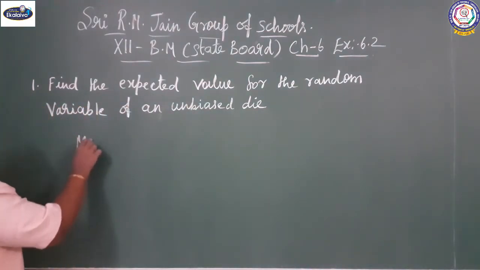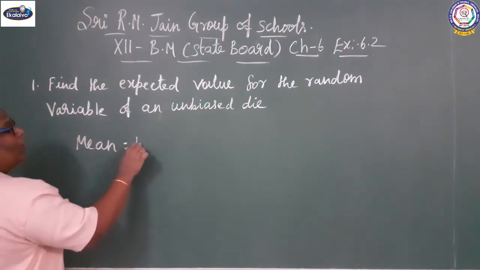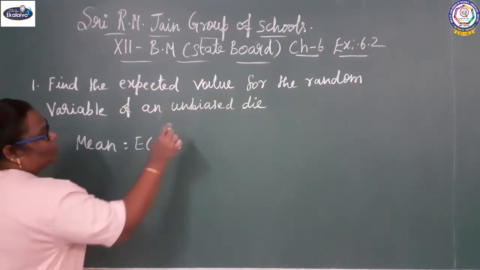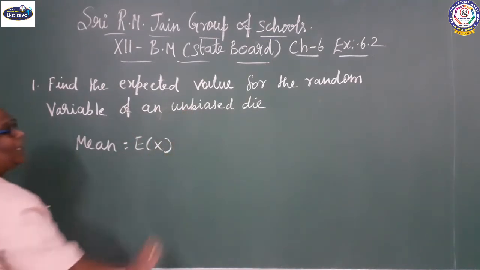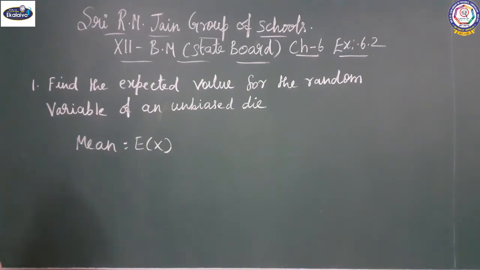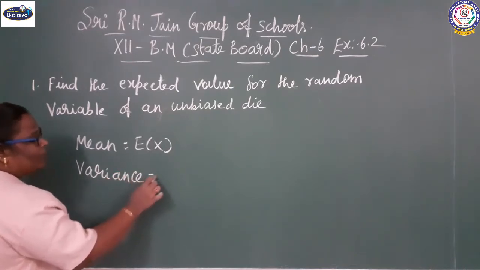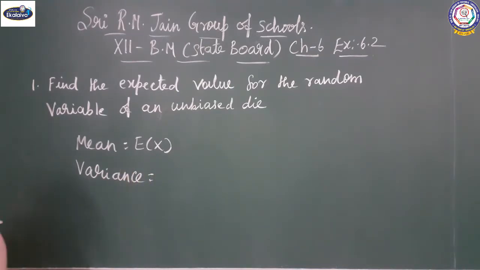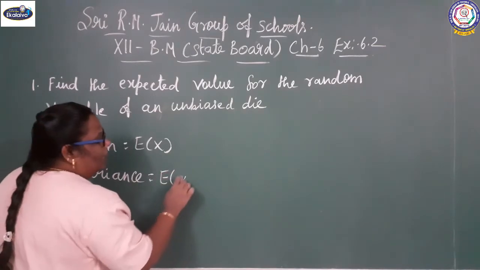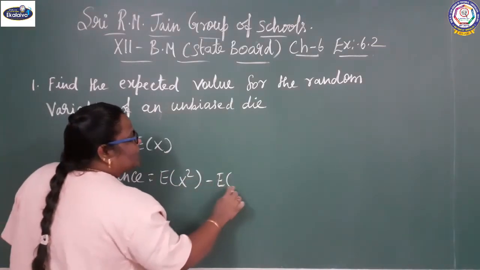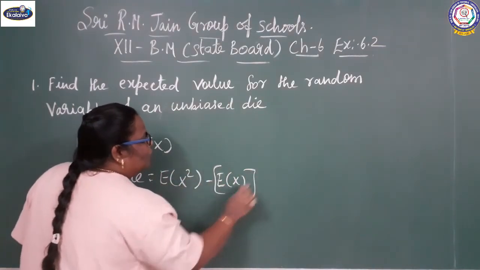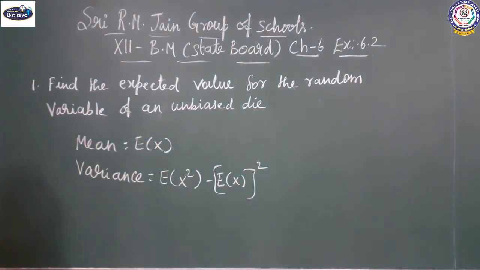Mean is equal to the expectation of x, E of x. Variance is generally equal to E of x square minus E of x the whole square.